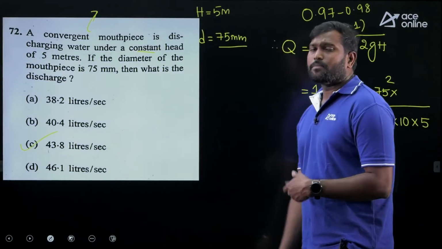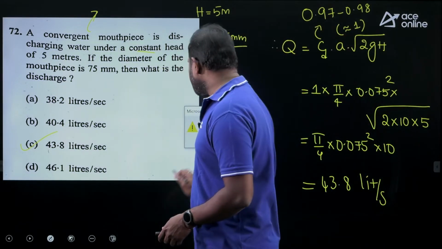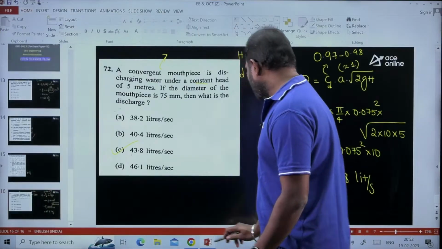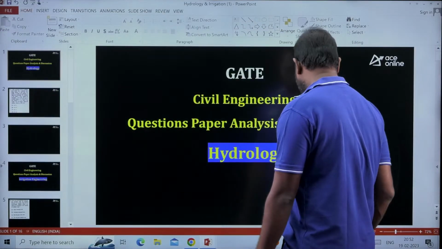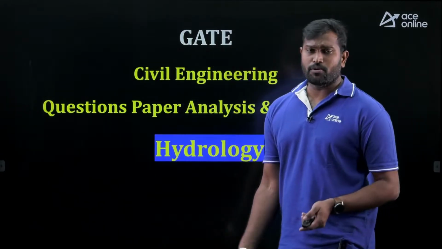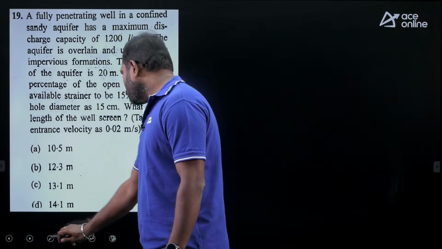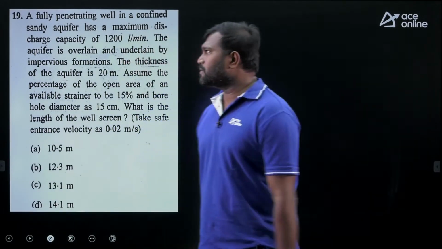So these are the questions from the environmental engineering and open channel flow. Along with that, we will see the irrigation and hydrology also. So now coming to the questions from the hydrology, only one question appeared from the hydrology. This question goes as follows. This is more related towards the environmental engineering also.